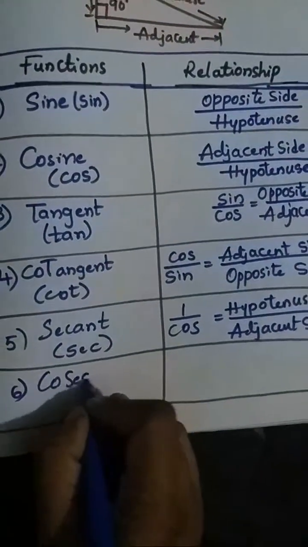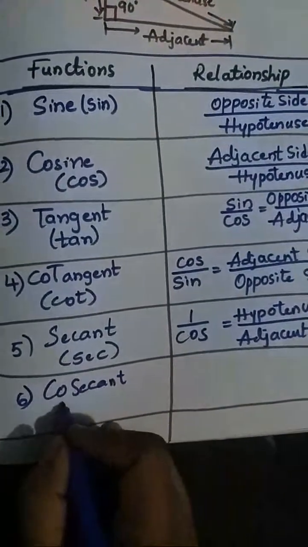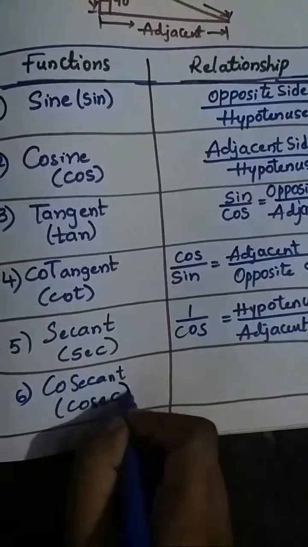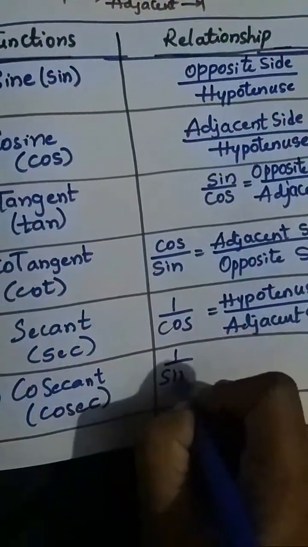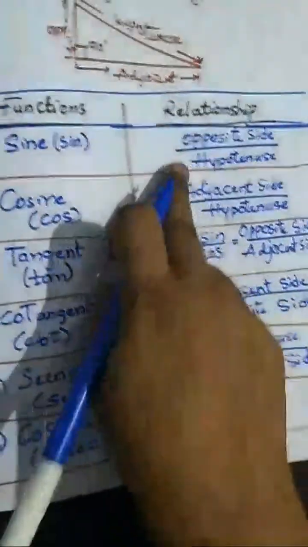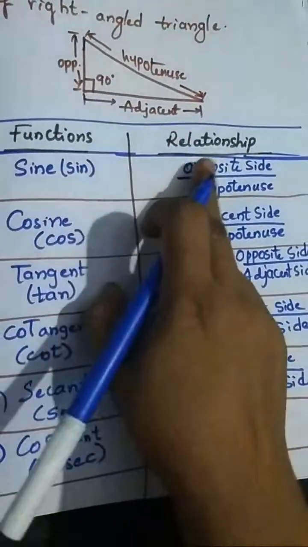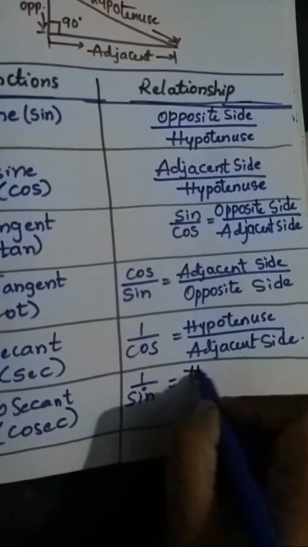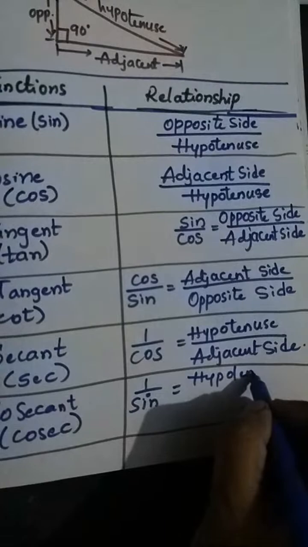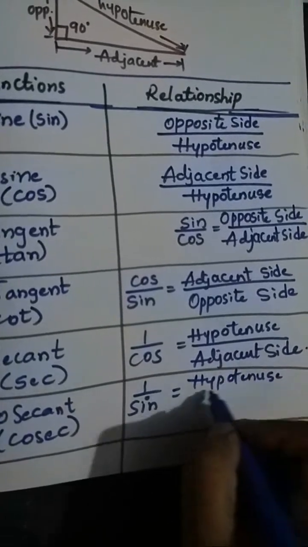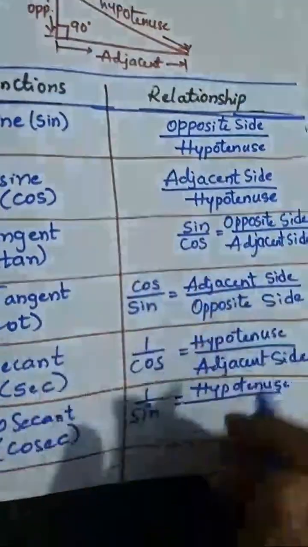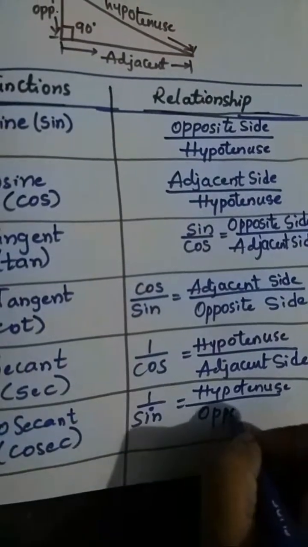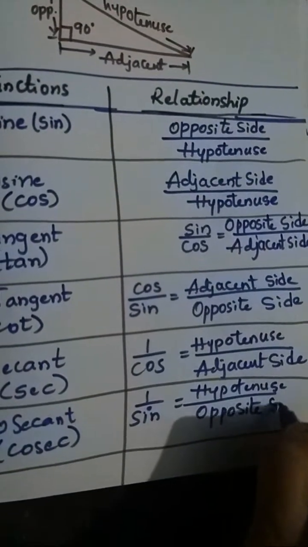Now the last one is the cosecant function, we call it cosec. This is 1 by sine. Sine is opposite side by hypotenuse, so 1 by sine means hypotenuse comes to the numerator and opposite side goes to the denominator.